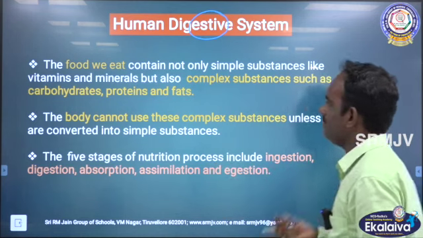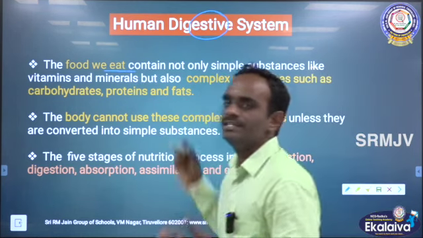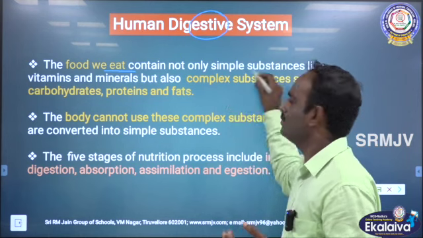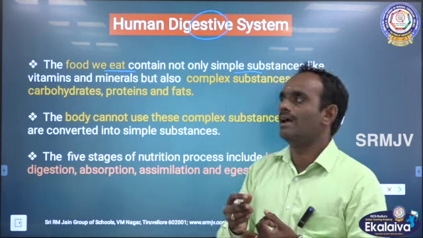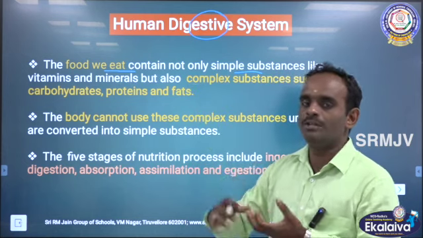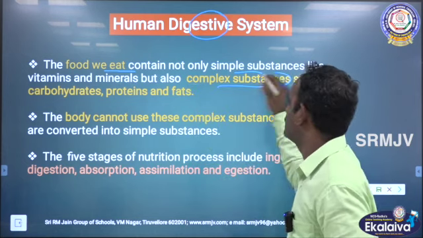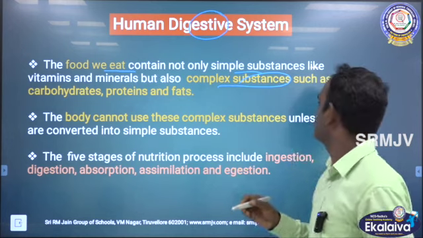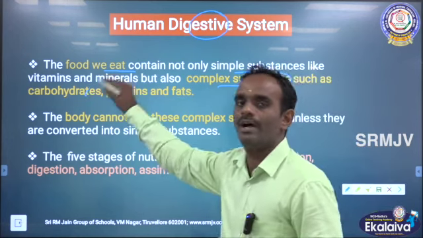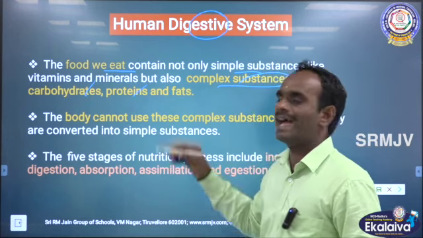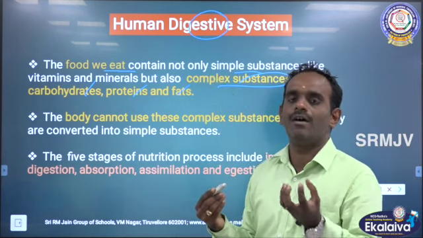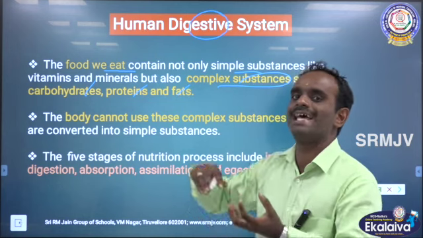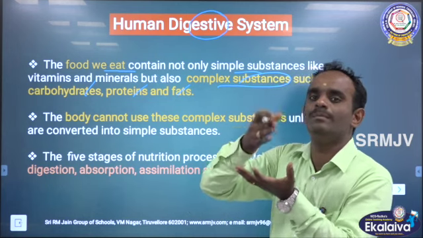The food we eat contains not only simple substances like vitamins, minerals, etc. It also has some complex organic substances such as carbohydrates, proteins and fats. Our body cannot utilize all these complex substances as they are. They have to be broken down.